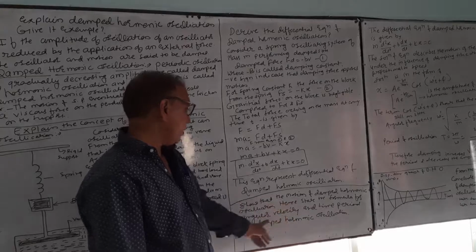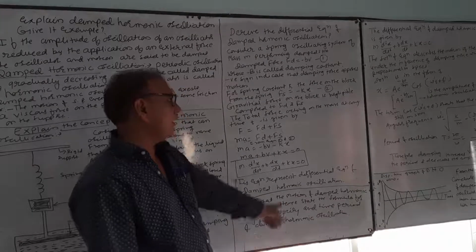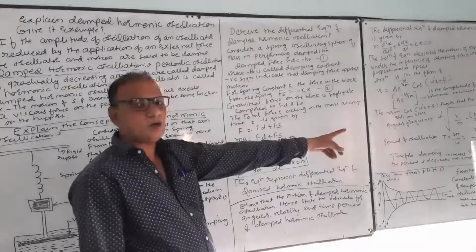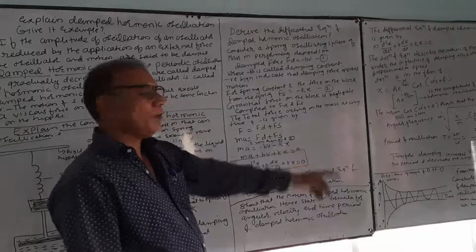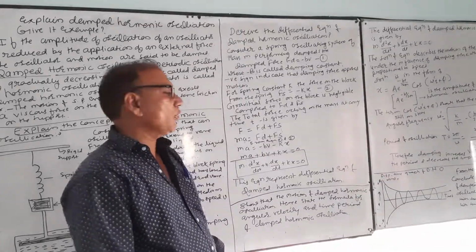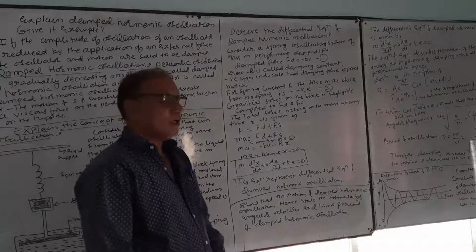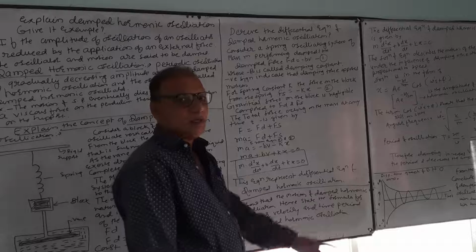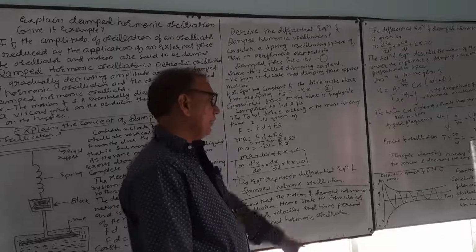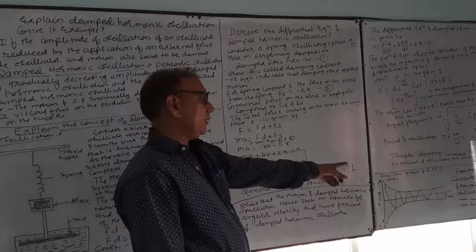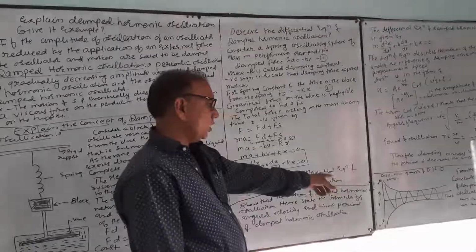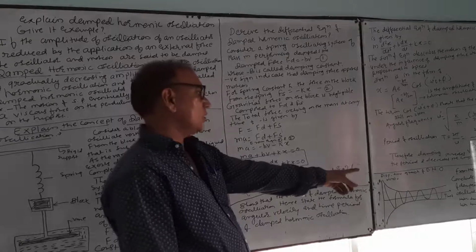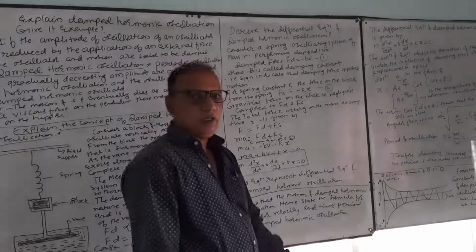Then finally, the formula for angular frequency and time period. Angular frequency omega dash is equal to under root of k by m minus (b upon twice m) whole square, and period of oscillation T is equal to twice pi upon under root of k by m minus (b upon twice m) whole square. Therefore, damping increases the period and decreases the amplitude. And finally, draw this displacement time graph of damped harmonic oscillation. From the graph, it is concluded that the amplitude of damped harmonic oscillation decreases exponentially with time.